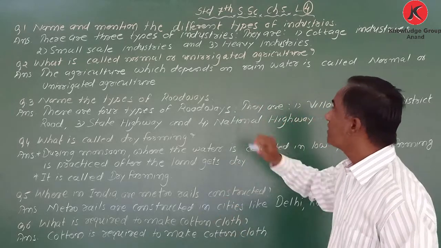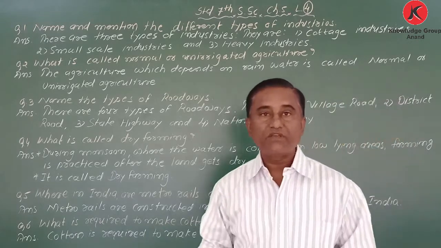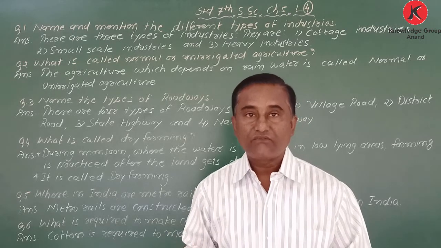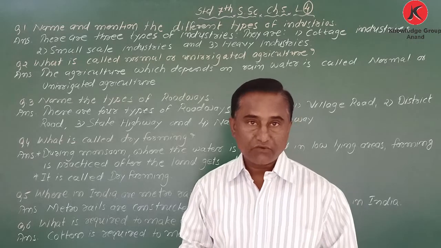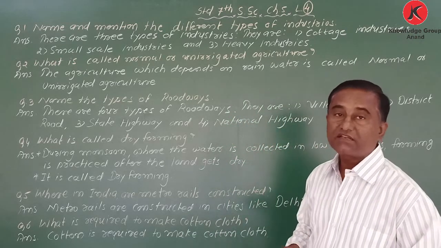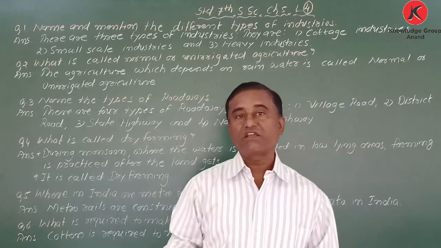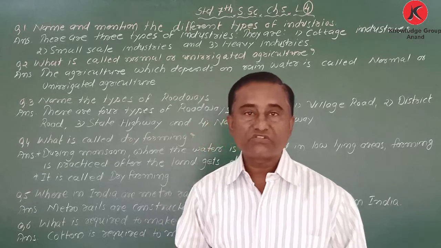And third one is heavy industry. Heavy industry means iron and steel, cement, like that. We have many workers and many machineries needed. So there are three types of industries: cottage industry, small scale industry, and heavy industry.